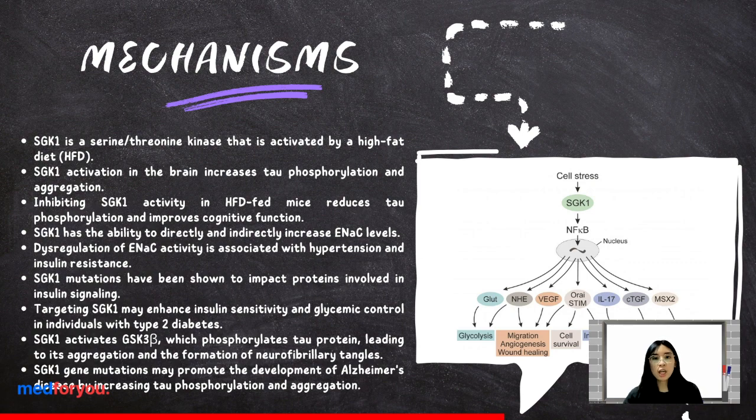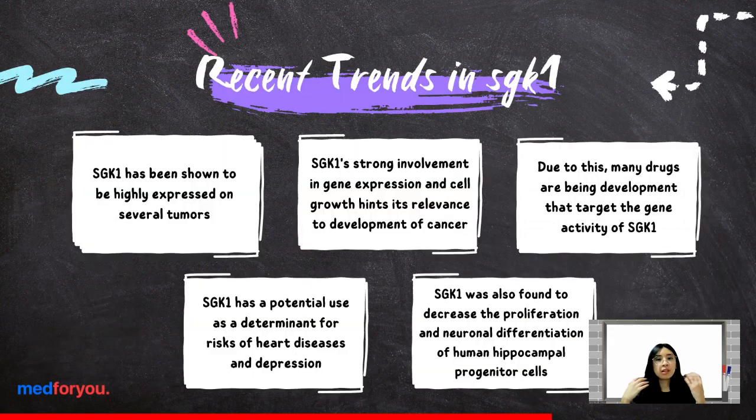Furthermore, SGK1 activates GSK3 beta, which phosphorylates tau protein, leading to its aggregation and the formation of neurofibrillary tangles, a hallmark of Alzheimer's disease. This suggests that SGK1 gene mutations may promote the development of Alzheimer's disease by increasing tau phosphorylation and aggregation. Now that we know the origin and how this gene mutation operates, you might be asking, what is the relevance of this information?